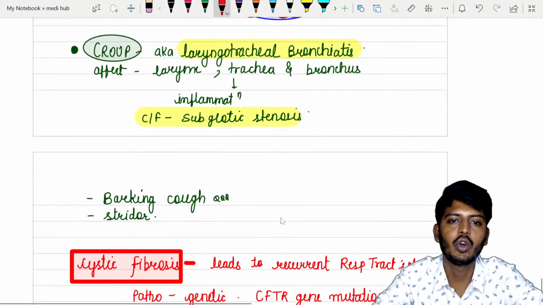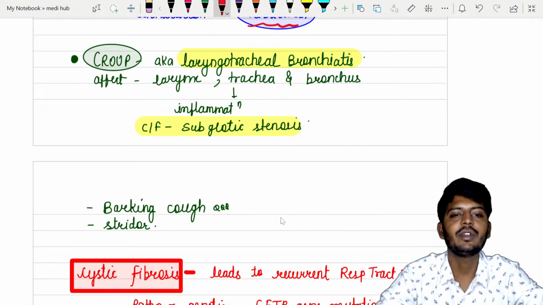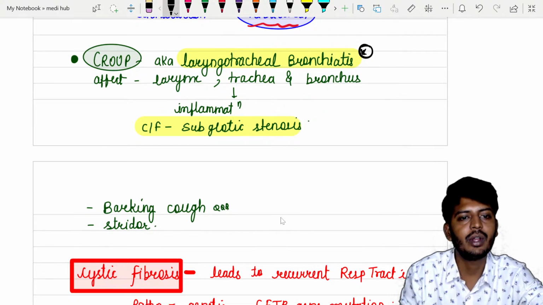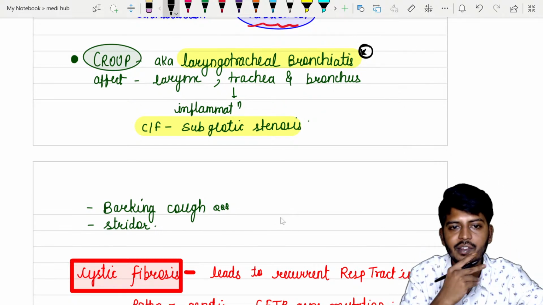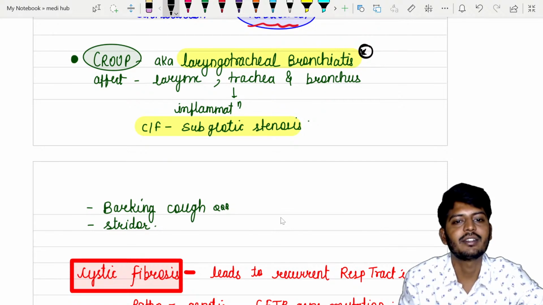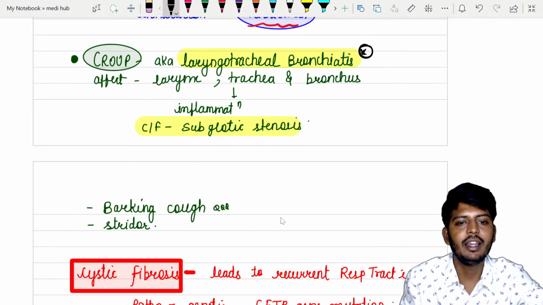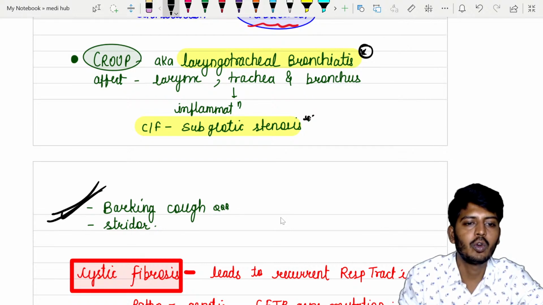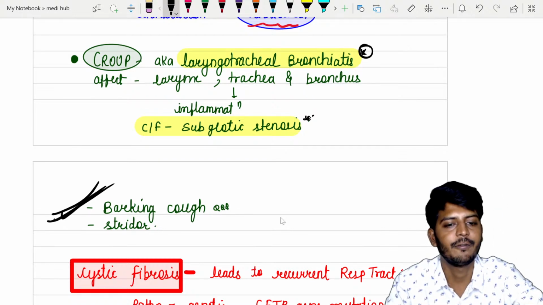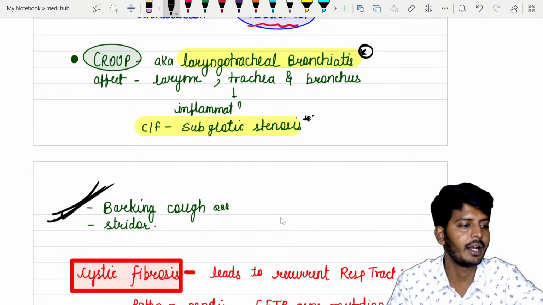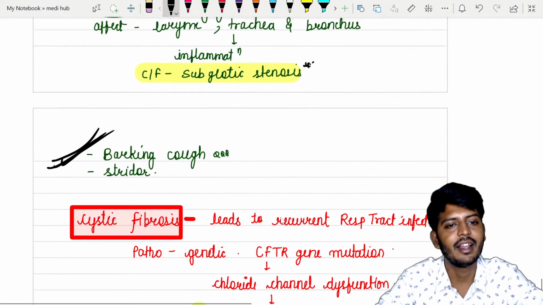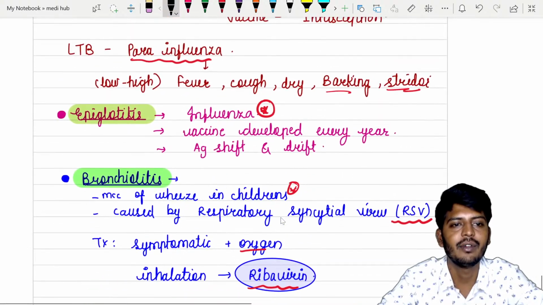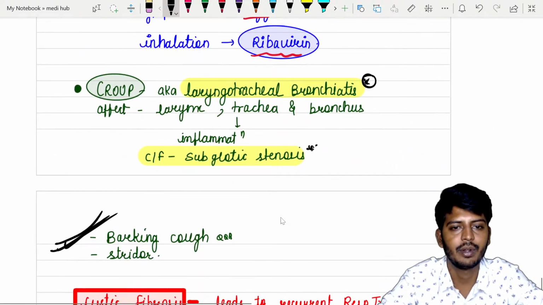Next one. Croup is also called laryngotracheobronchitis. So larynx, trachea and bronchus are all inflamed, and the clinical feature will be subglottic stenosis. The most characteristic sign of croup is barking cough. If barking cough is there, then the story is over. We are talking about croup.